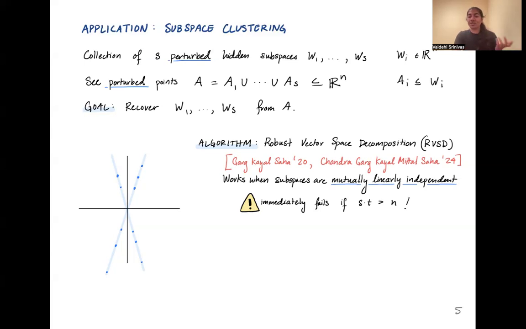But this doesn't really point to some sort of information theoretic hardness about this problem. For example, if we had a third subspace in this picture, we should still expect this problem to be solvable. So, okay, does this mean that this approach is just doomed, or is there some way to fix it? And it turns out there actually is this kind of slick way to fix this, which is we're going to